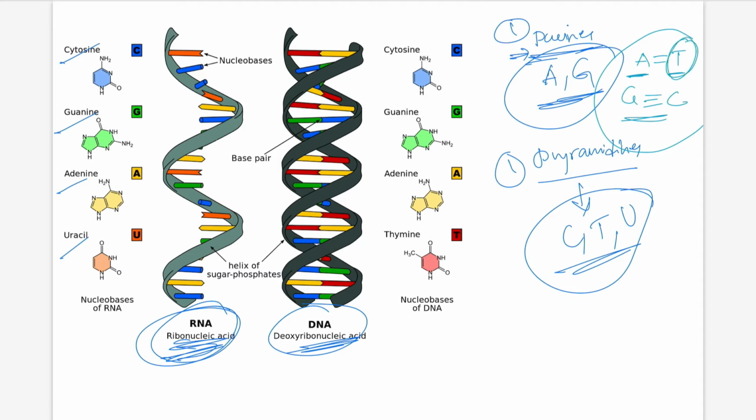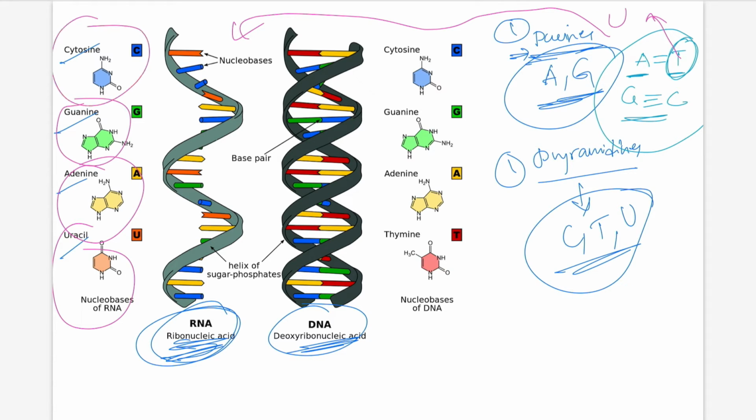In case of RNA, thymine is replaced by uracil. The bases in RNA are uracil, adenine, guanine and cytosine. Here adenine always bonds with uracil and guanine always bonds with cytosine.